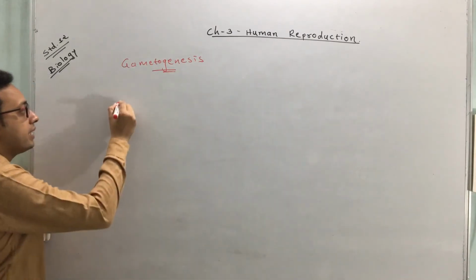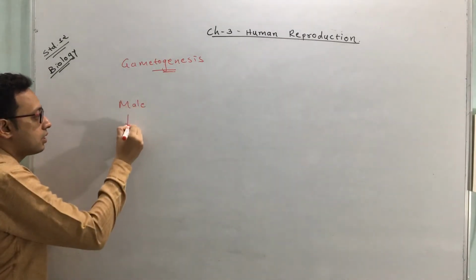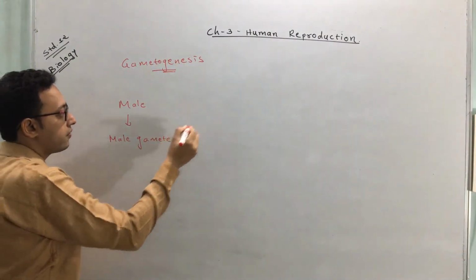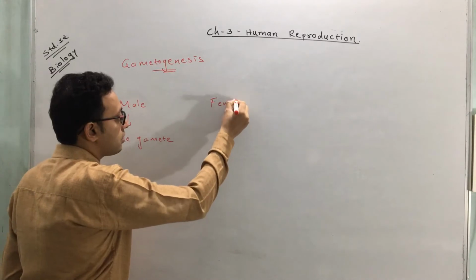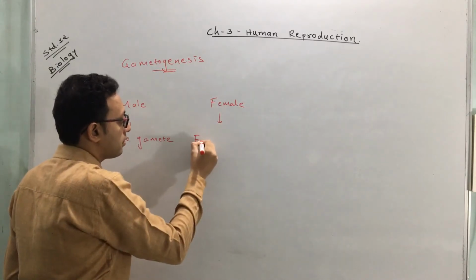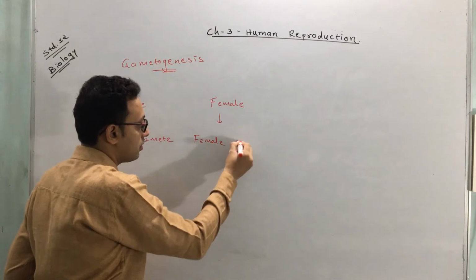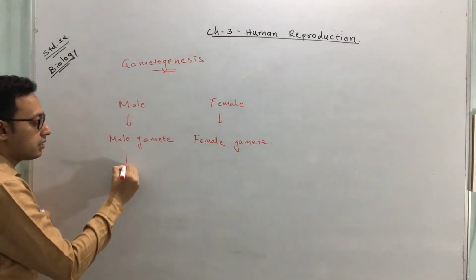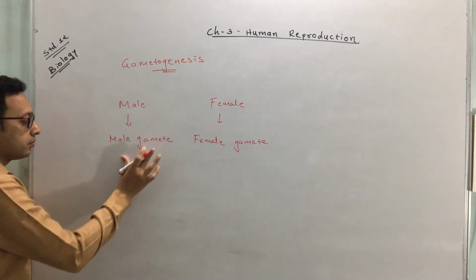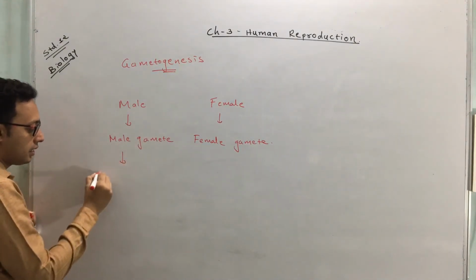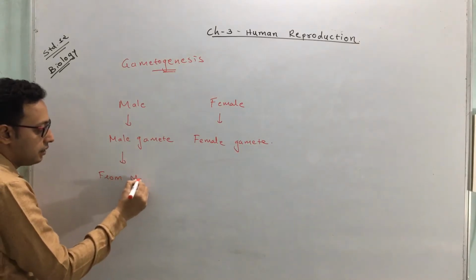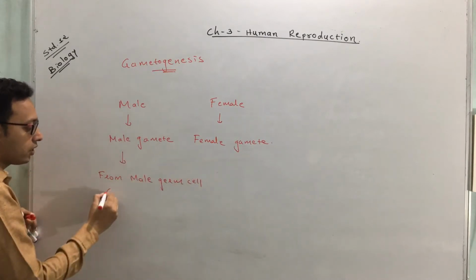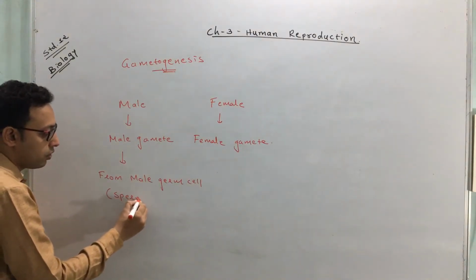You know that a male produces a male gamete, and a female produces a female gamete. The production of a male gamete occurs from a male germ cell, which you can also call spermatogonium.